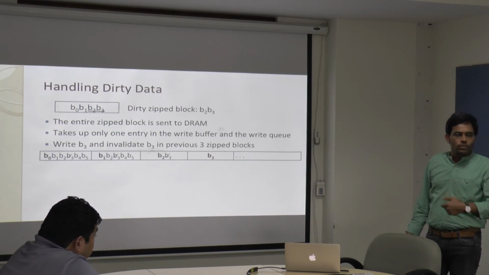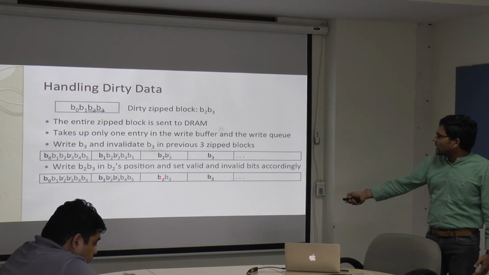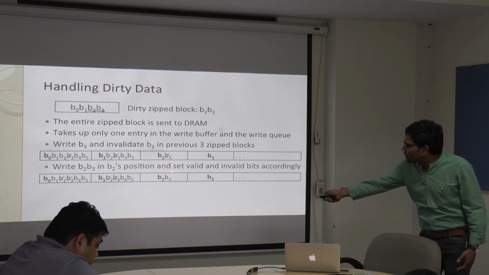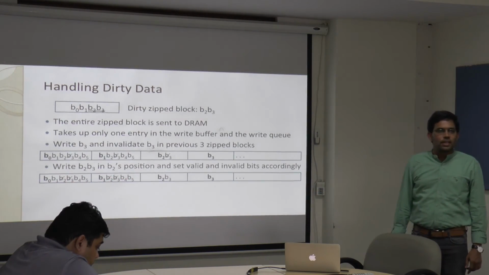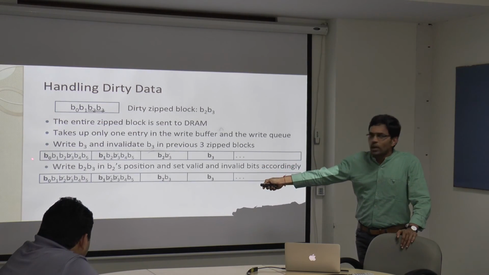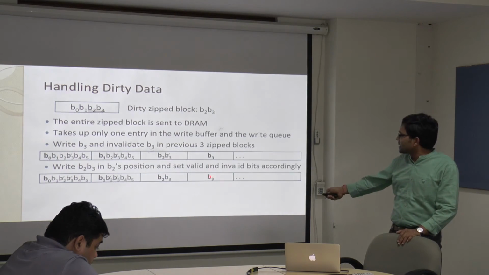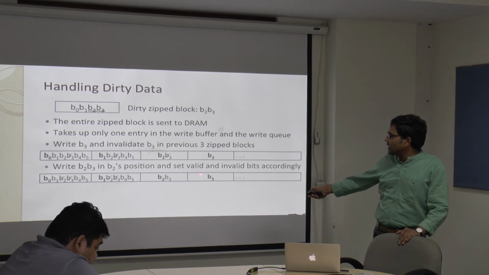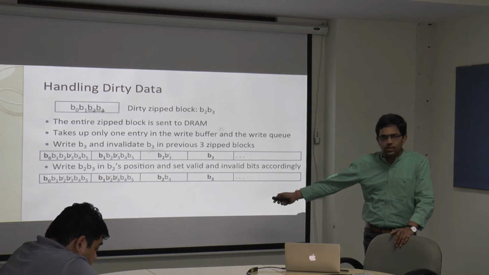Now I have to write B2. But B2 and B3 are already zipped together. So I just write B2, B3 into this particular location and invalidate B2 in the other positions. Now you can see this is modified with respect to the original data, and after writing back to the memory, you can clearly see the updated data is there, and the updated zip data B2, B3 is still there, and this one is not there.